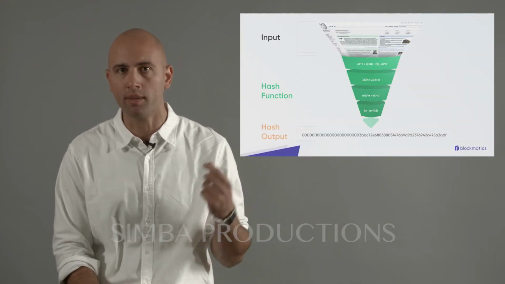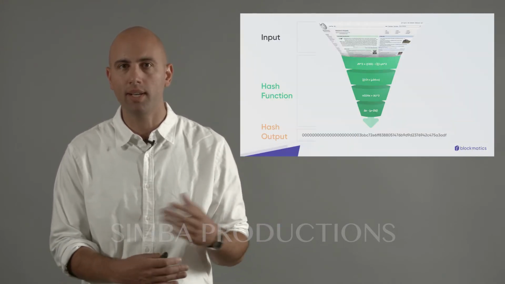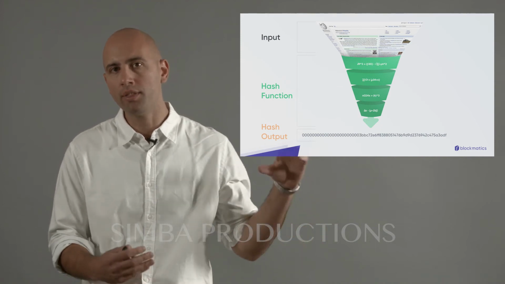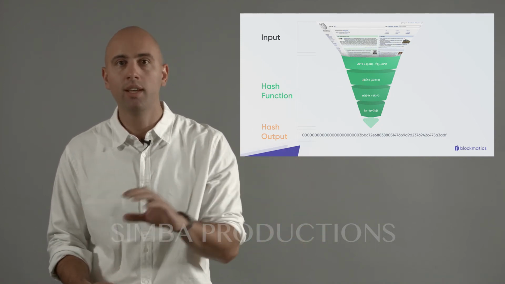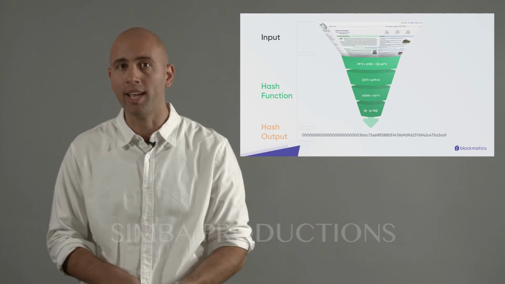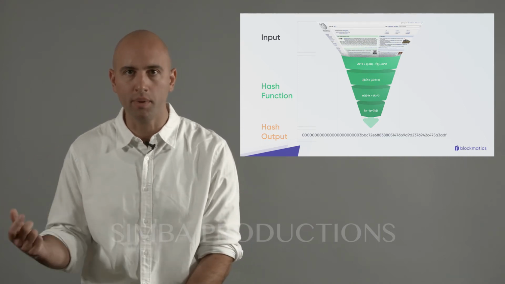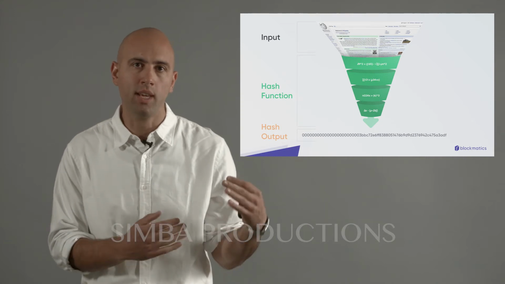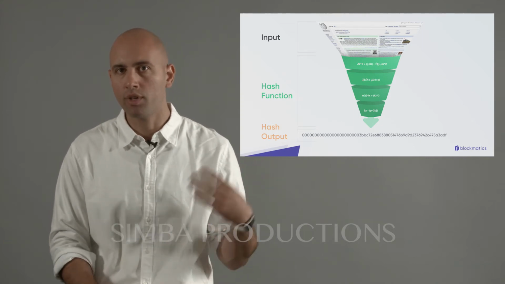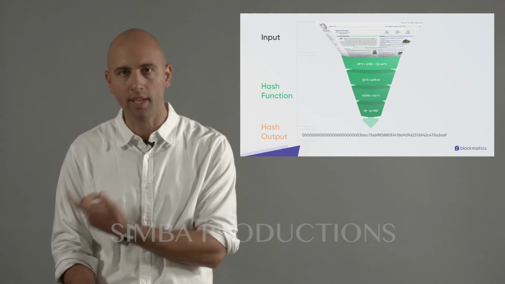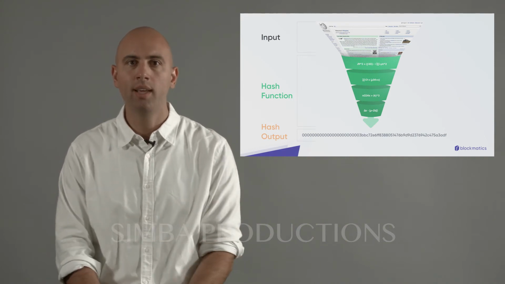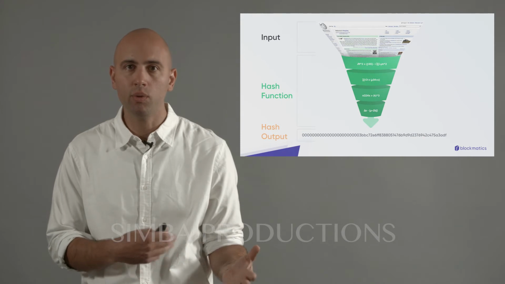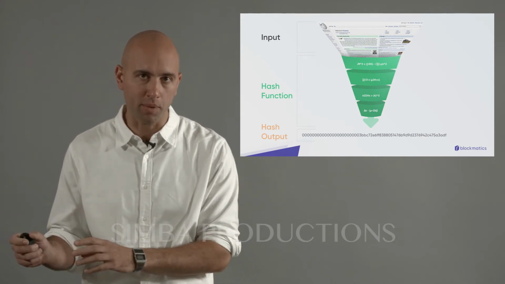It's a pretty simple mathematical operation. A hash function could take any kind of input. It could be as small as a single letter. It can be all of Wikipedia. And you put it through this mathematical funnel, or this mathematical transformation, and it spits out a single number. This number represents the input in the sense that if you were to rerun that input through the hash function, you'll get the same number as an output. And also, you will never be able to find two different inputs that give you that same output.